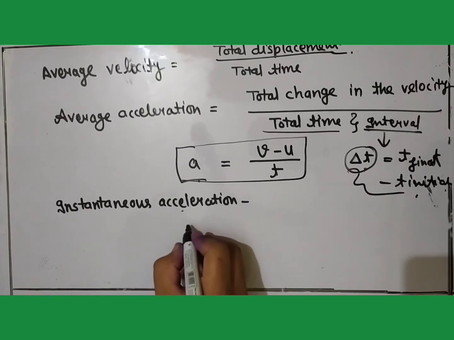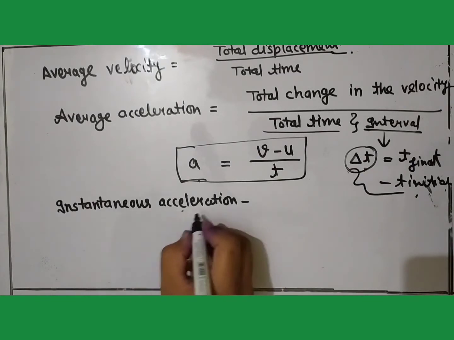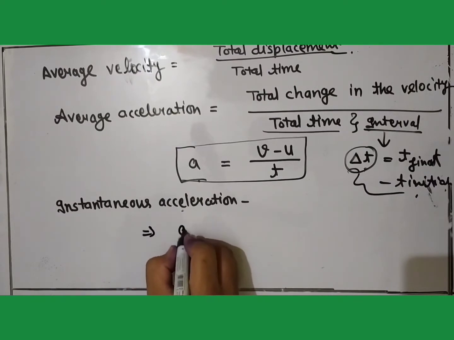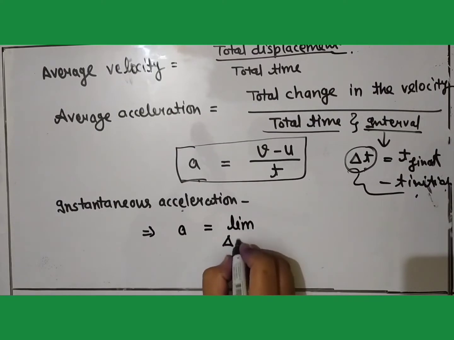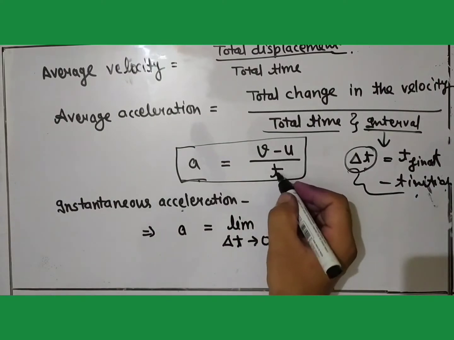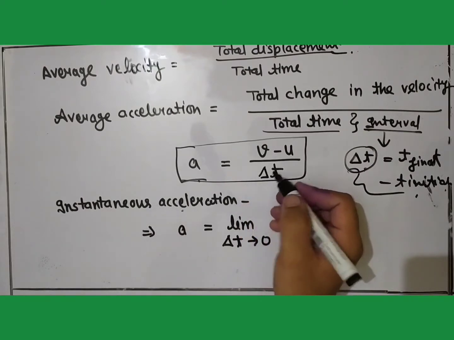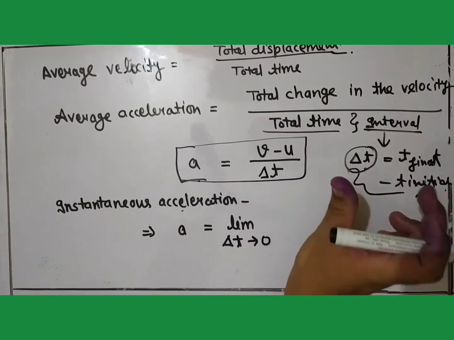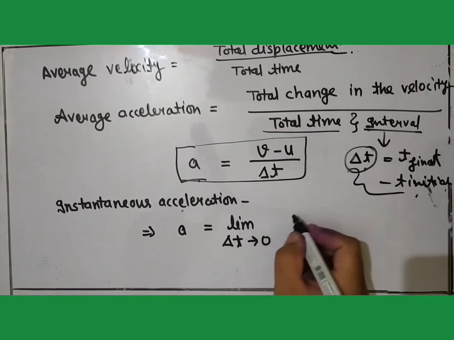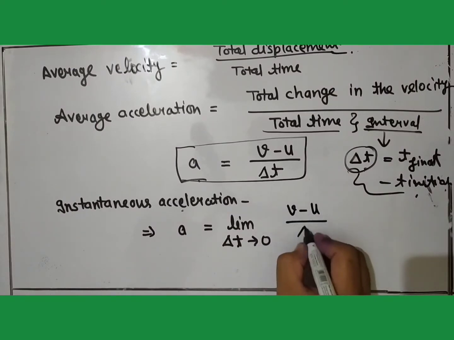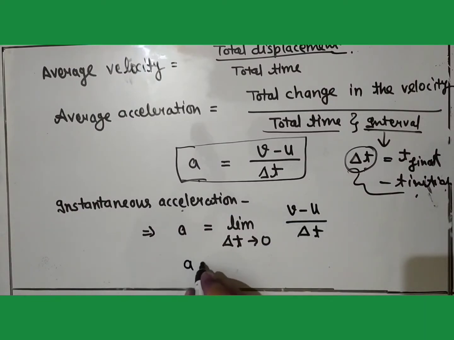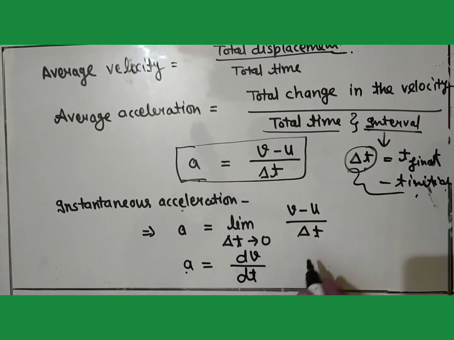So we can write instantaneous acceleration as a is equal to limit delta t tends to 0. Here we write delta t, not t. Basically t represents the time and delta t represents the time interval. So we can write limit delta t tends to 0 of v minus u over delta t. We can write the instantaneous acceleration a is equal to dv over dt.